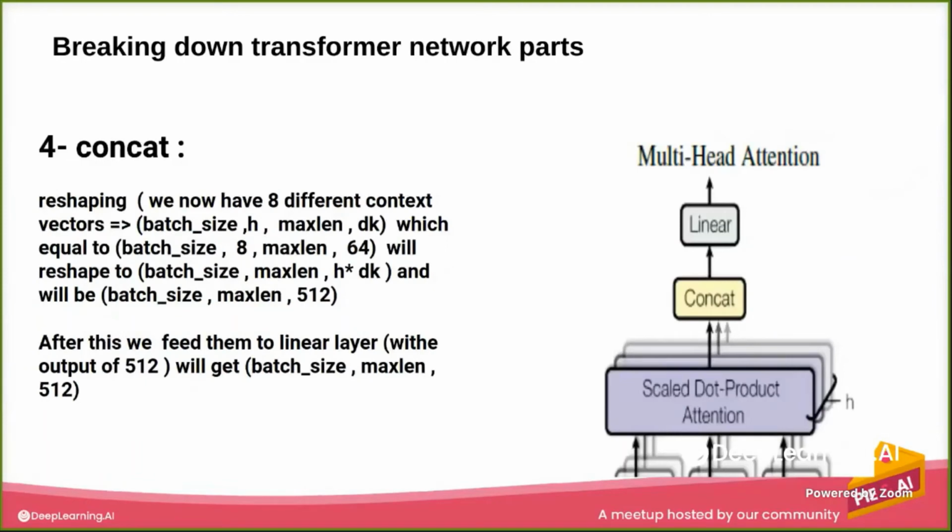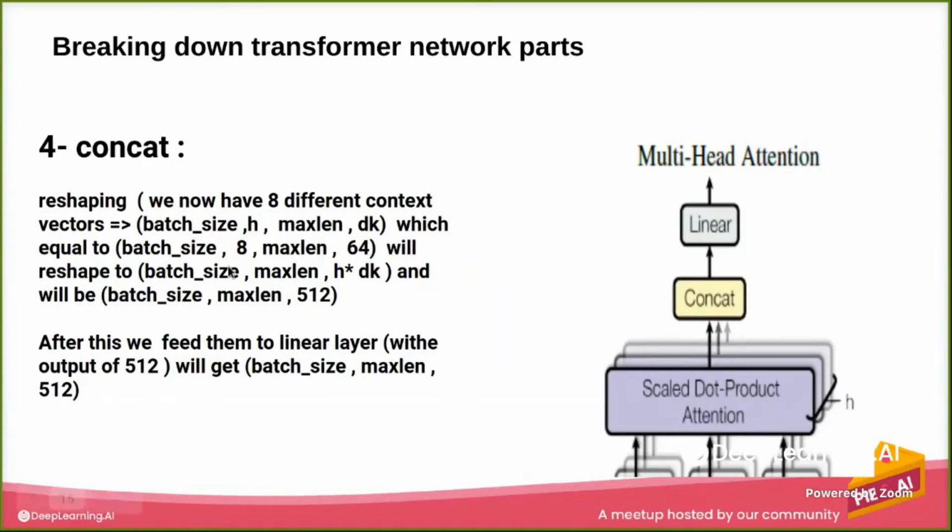Moving next, we are going to do the concatenation. Concatenation here is just reshaping. We said we have 8 different context vectors, each with the size of batch size, number of heads, maximum length of the words, and d_k, which is 512 divided by 8, which is 64. So these are the real numbers.